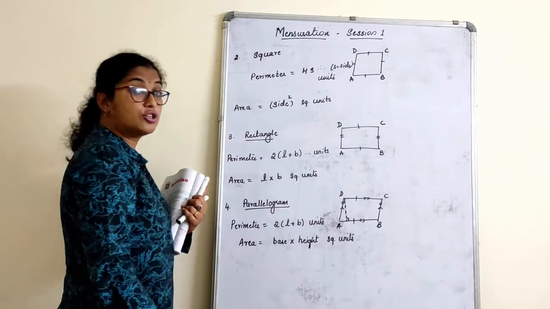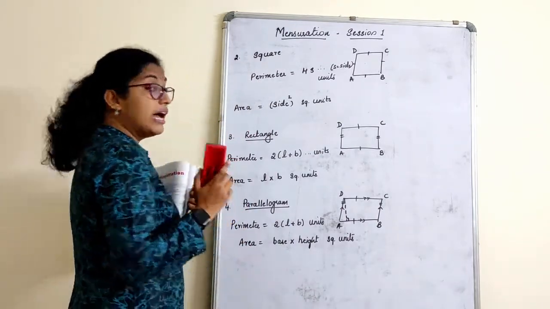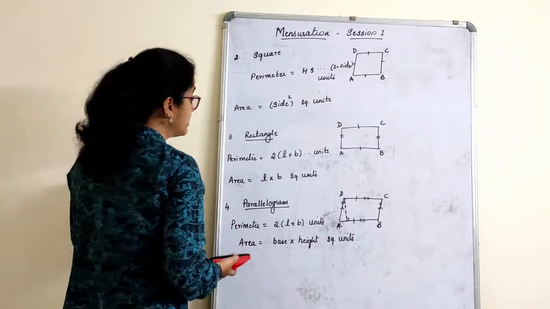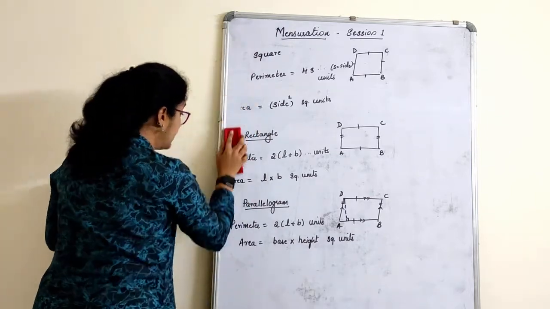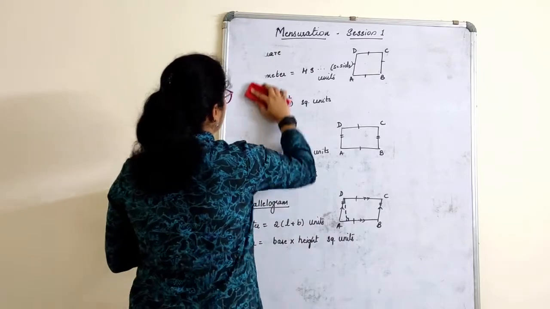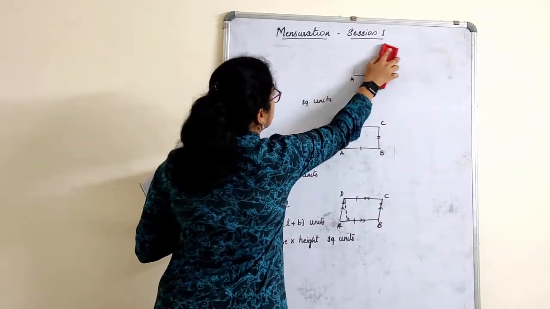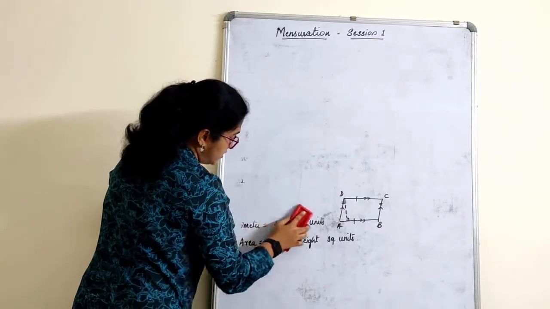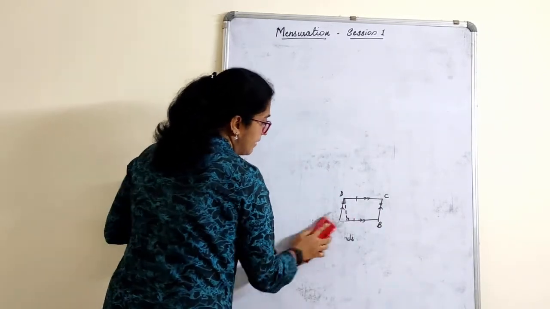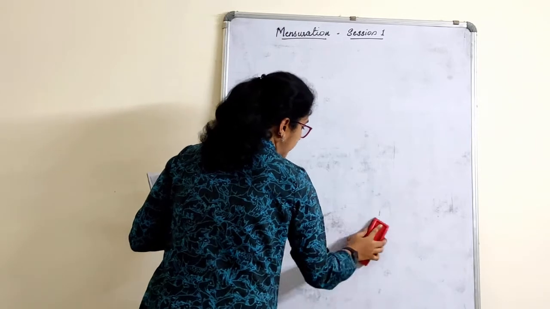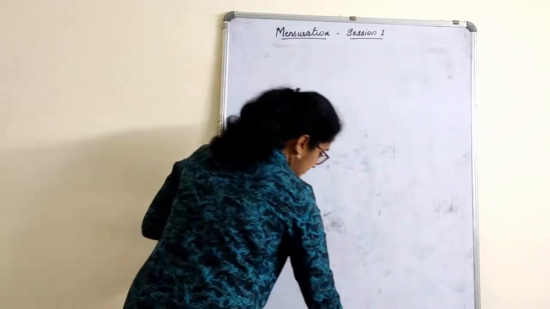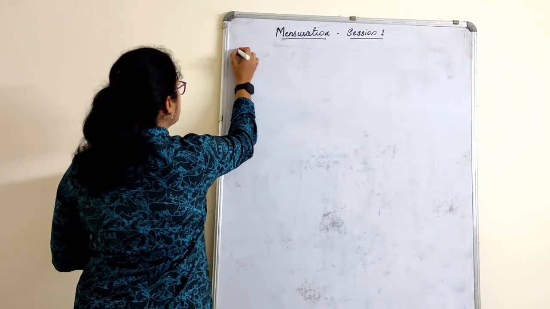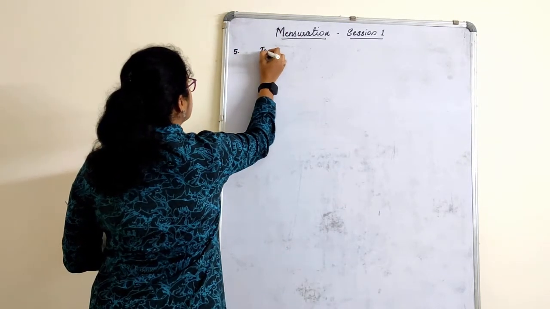We have next rhombus and trapezium also, and also quadrilateral. Quadrilateral also has a formula to find its area, as well as perimeter. Let us see. So next, we don't have any derivations for this, we only have to remember the formulas here. Next we'll start with trapezium, fourth one over, right? Fifth is trapezium.